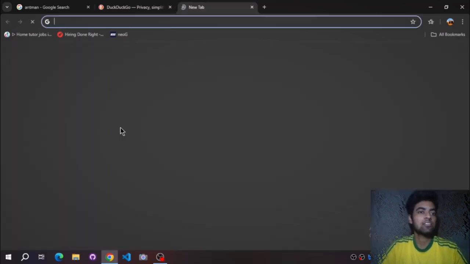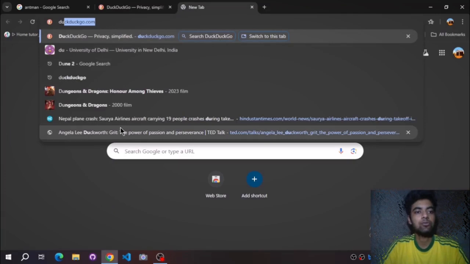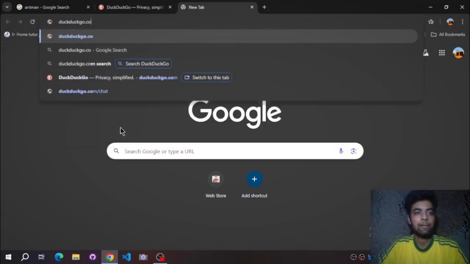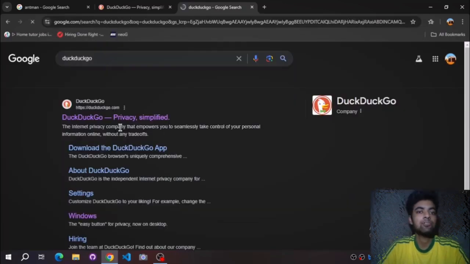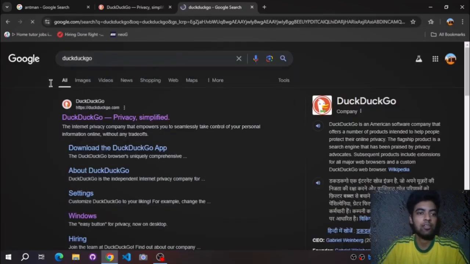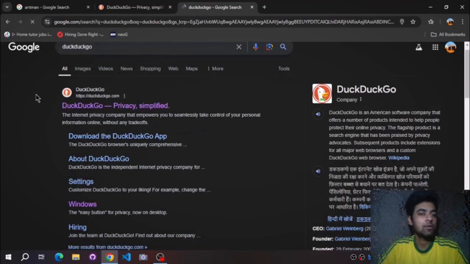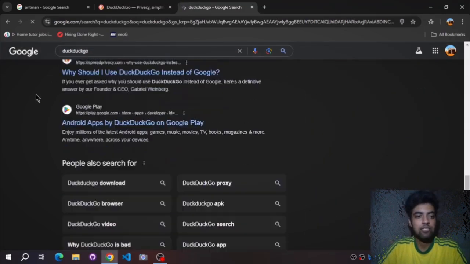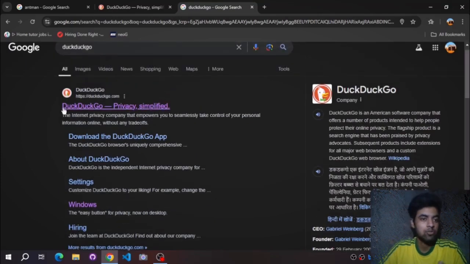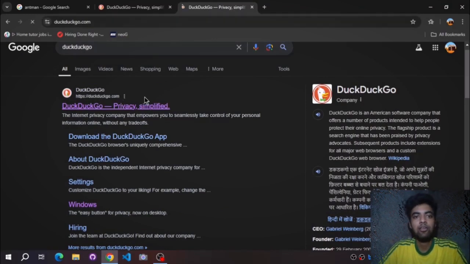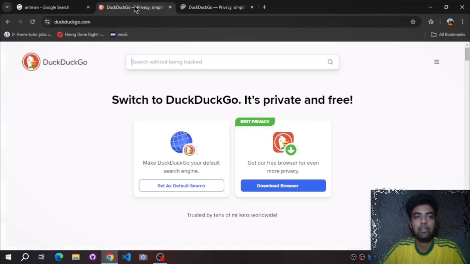With the help of a search engine, let's say you wrote DuckDuckGo. I don't know the actual domain name, so I searched with the keywords I know. It has listed all the details about anything related to DuckDuckGo. The first is the original website, and if you click on it, you get to the same website that you opened earlier. There is no difference in that. So let's just close it.